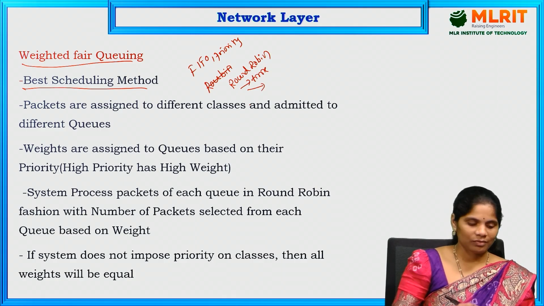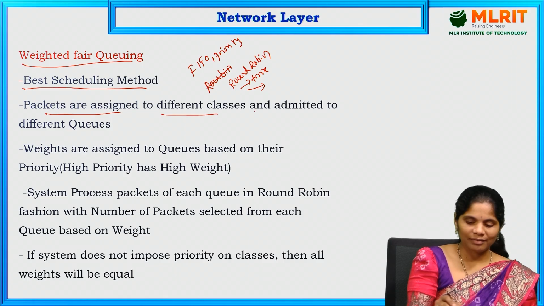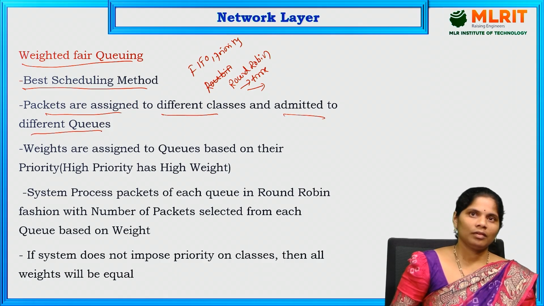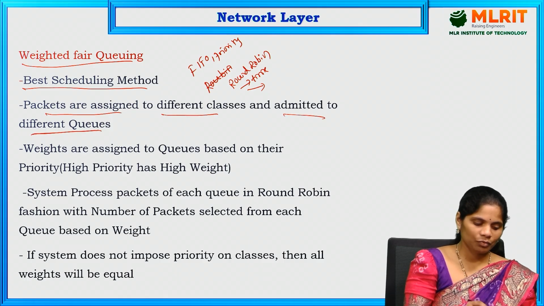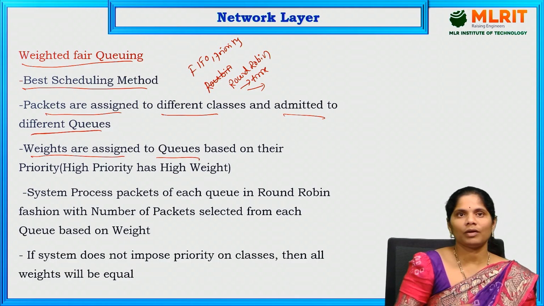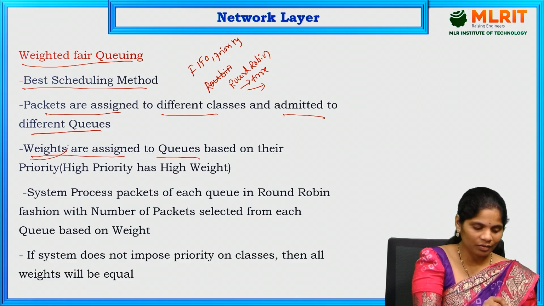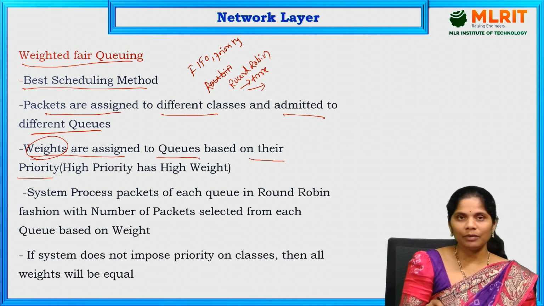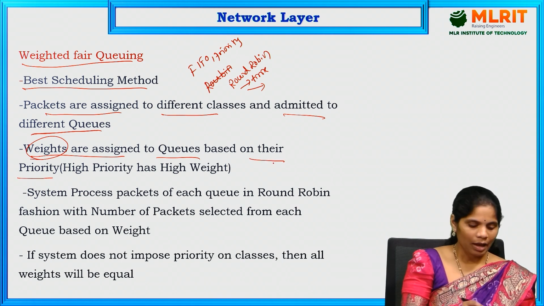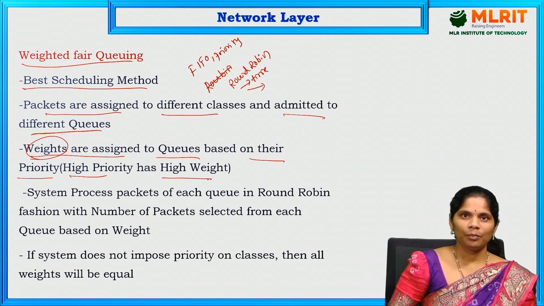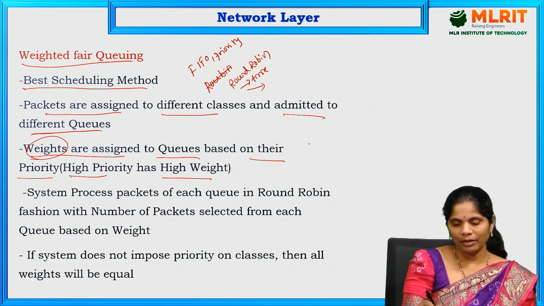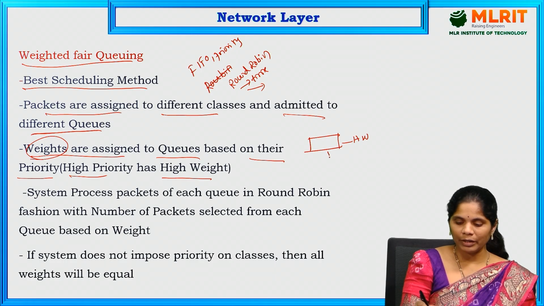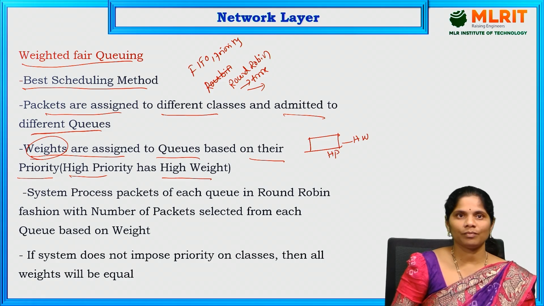That is the process. The packets are assigned to different classes and admitted to different queues. Weights are assigned to the queues. Whatever queues are there, we have to assign weights to them based on their priority. High priority has the highest weight. The queue with the highest priority is given the highest weight also. That is the condition.